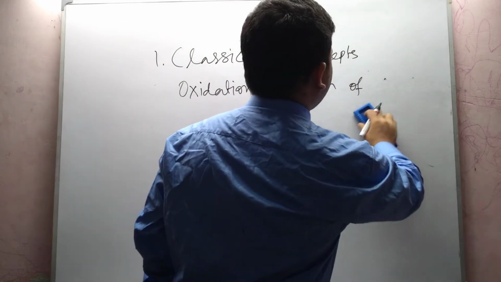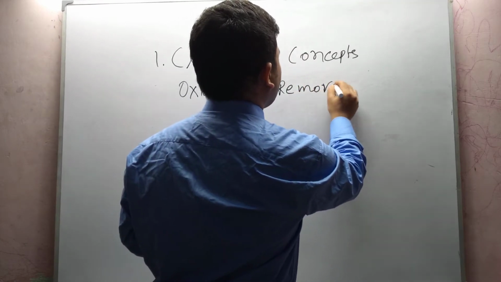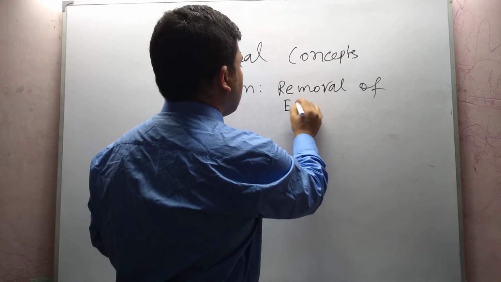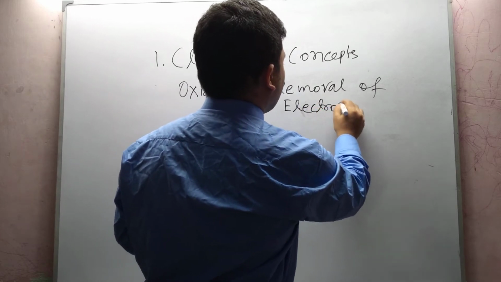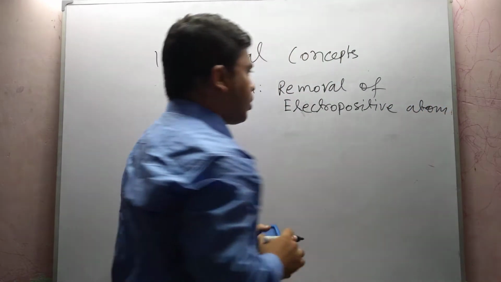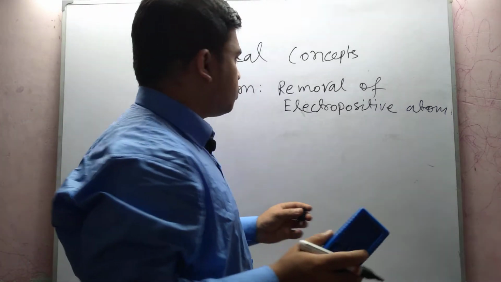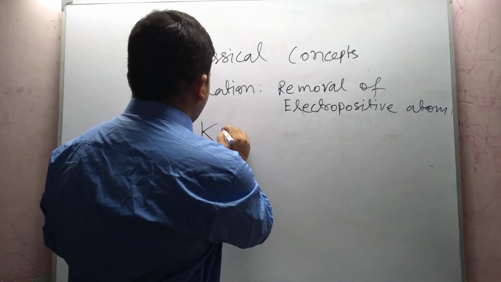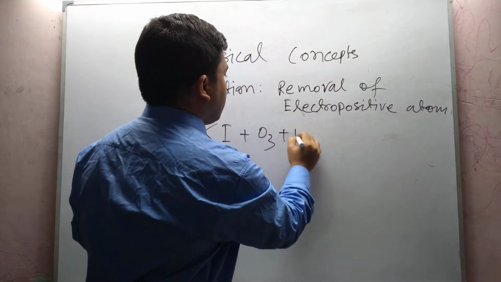Next is removal of an electropositive atom. For the process of removal of an electropositive atom, we can define oxidation as, for example, KI plus O3 plus H2O.